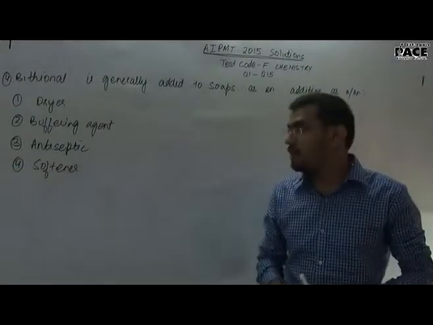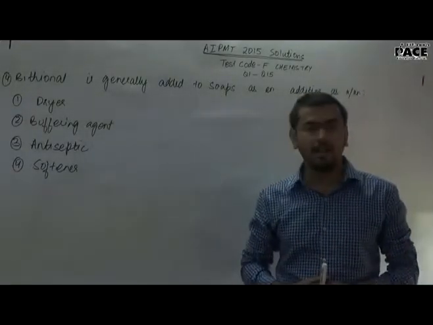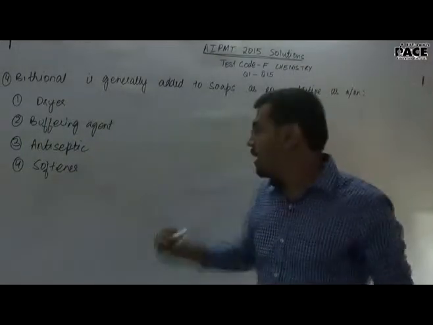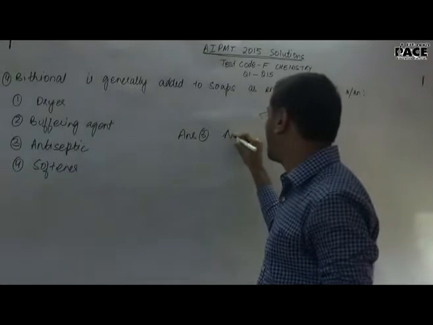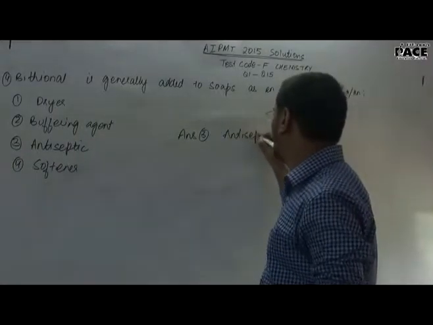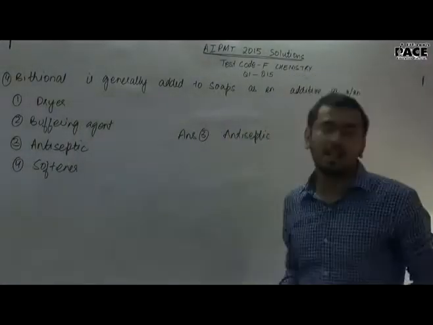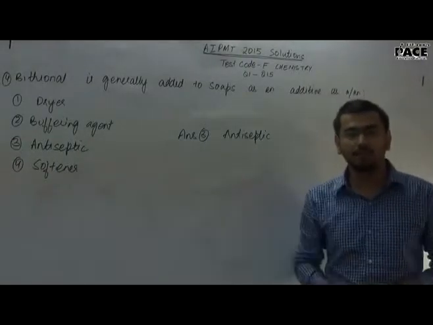Question number 4. Bithionol is generally added to soaps as an additive. First option was dryer, second buffering agent, third antiseptic, and fourth softener. The answer is answer 3, antiseptic. This is more of a factual based question.